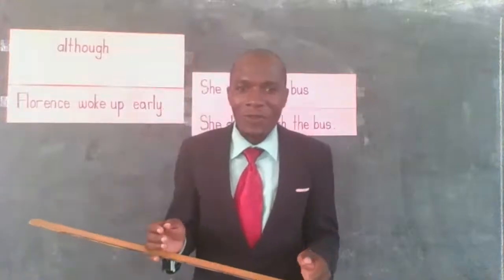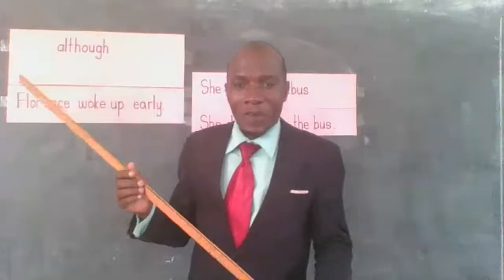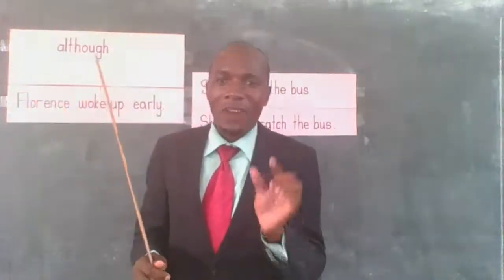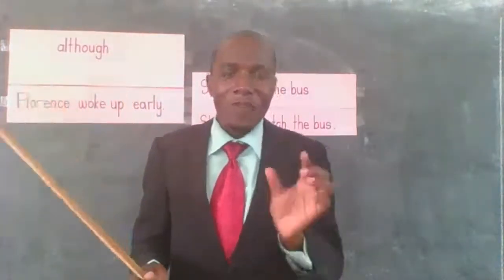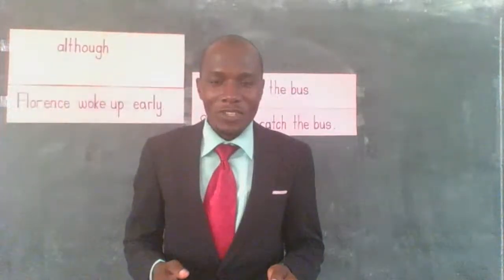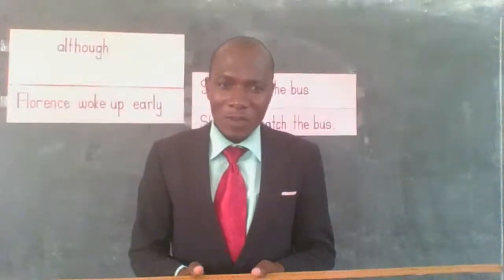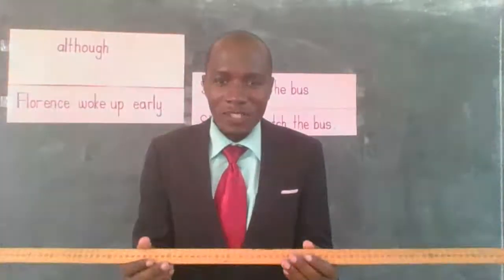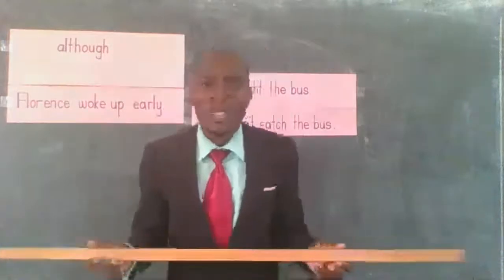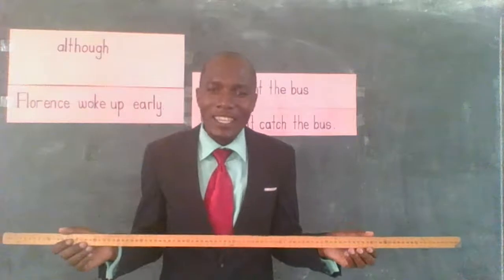Here we are. So today, when we are talking about although, we are going to talk about a conjunction. When we talk about although, we mean a conjunction. And that conjunction is under what we call subordinating conjunction. But before we go to subordinating conjunction, we need to understand the meaning of the word conjunction. Conjunction is a joining word.